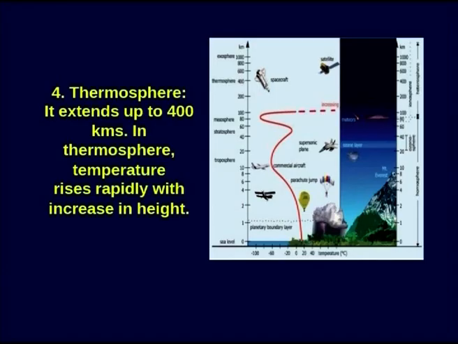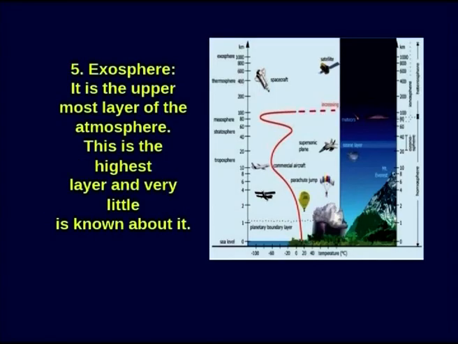In thermosphere, temperature rises rapidly with increase in height. Exosphere. This is the topmost layer of the atmosphere. It is the uppermost layer of the atmosphere. This is the highest layer and very little is known about it.